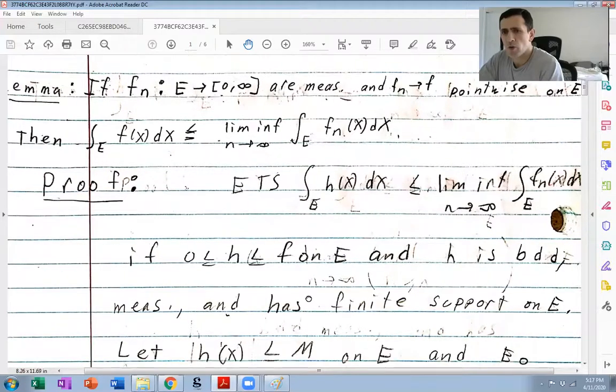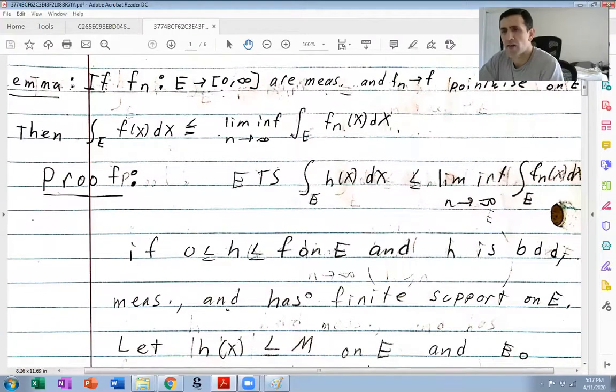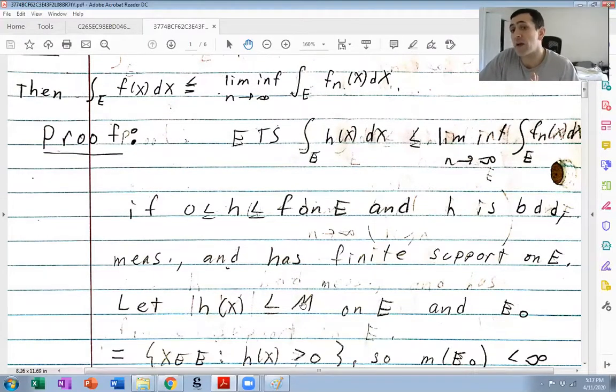So what we're going to do is cook up hn in such a way as to actually invoke the bounded convergence theorem, which is a reasonable strategy because that's all we know in terms of interchanging limits and integrals. Or at least that's the best we know.